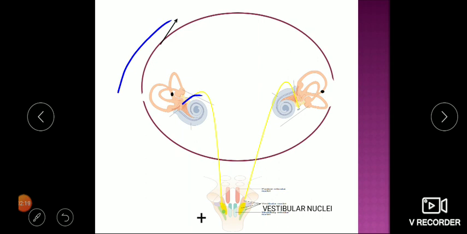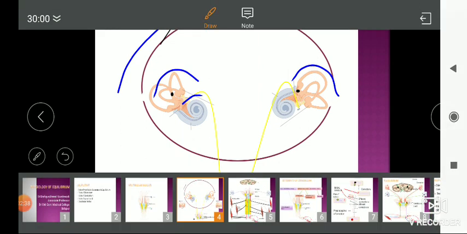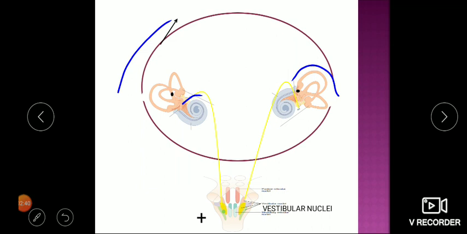So there is stimulation. Now at the same time, what happens? This side gets stimulated because of the movement, but on the other side, see here, the movement will be in the opposite direction. The movement is like this, that means towards the ampulla. So this will be exactly reverse as compared to the right. This movement was like this, away from the ampulla, and this movement is towards the ampulla. So exactly opposite movement of hair cells takes place.